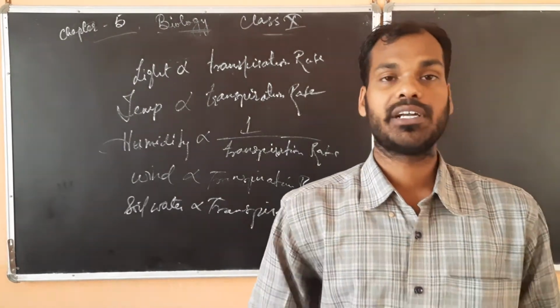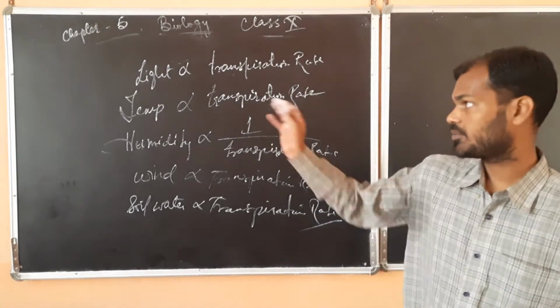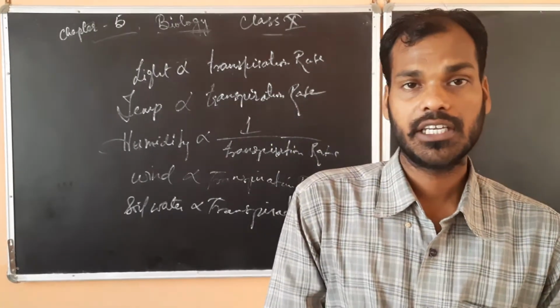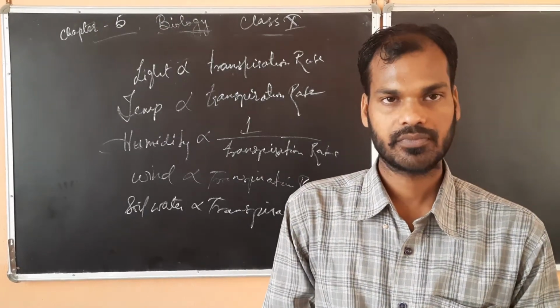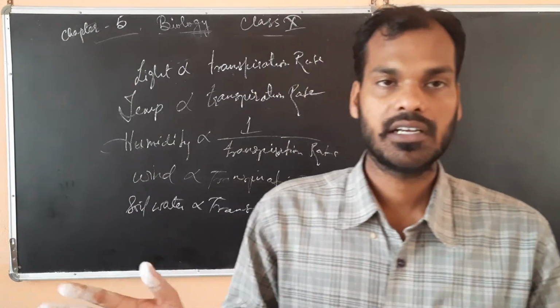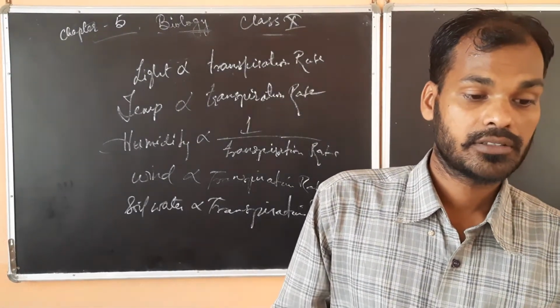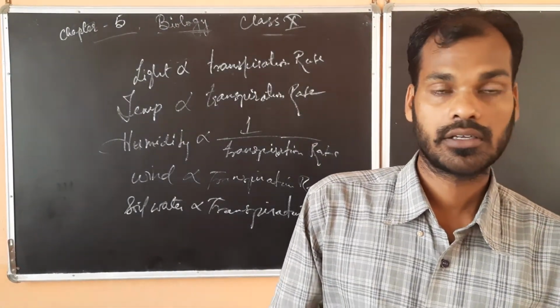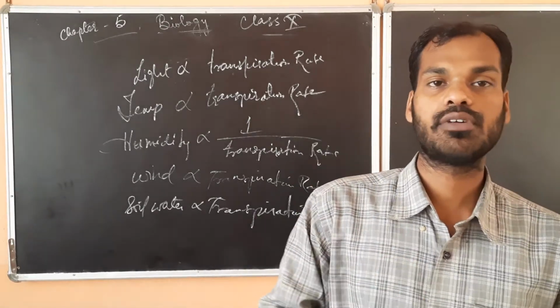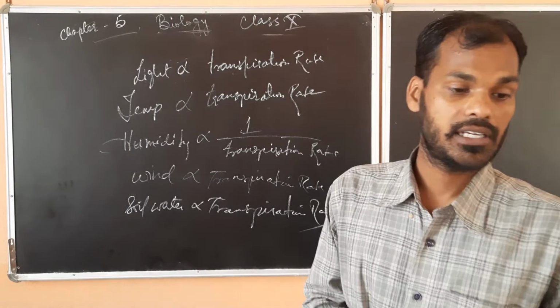Okay, now some internal factors which are adaptations. These were some external factors. So internal factors, the first one is leaf area. If the area of the leaf is more, the transpiration will be more, because it is giving a higher surface area, means to increase the rate of transpiration. If the leaf area is small, the transpiration will be less.